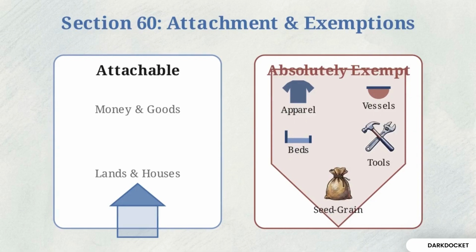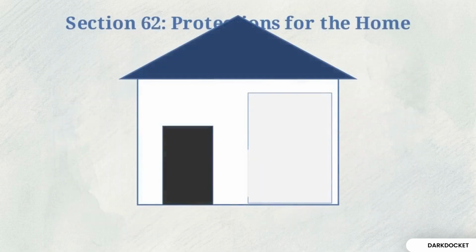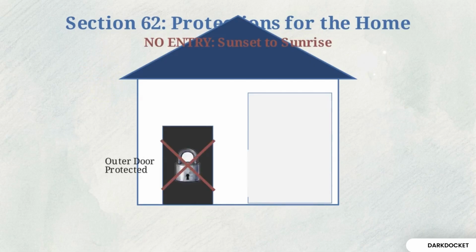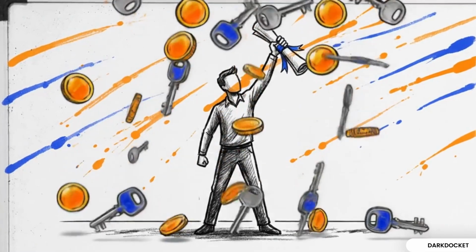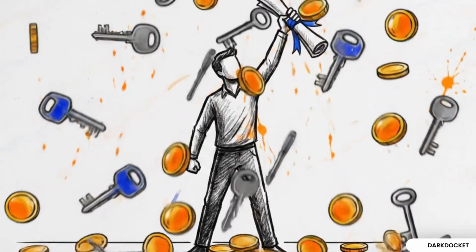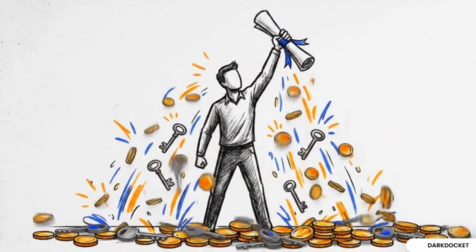attachment. Section 62 provides physical protections for the home. No seizure can occur between sunset and sunrise. Outer doors cannot be broken unless entry is refused, and pardanashin women must be given notice and time to withdraw before officers enter their rooms. A favorable decree only translates into recovery when paired with the correct jurisdictional choice and a mastery of execution exemptions.